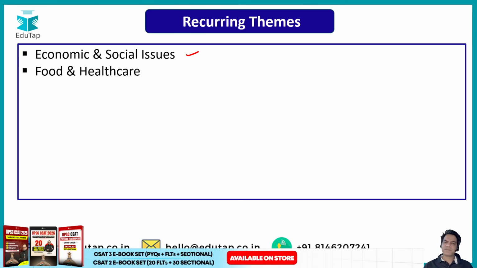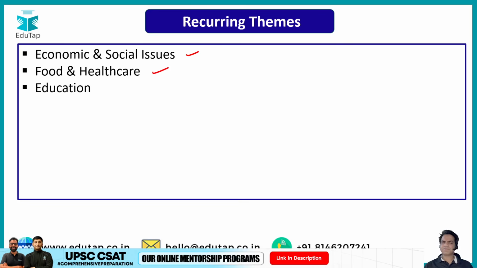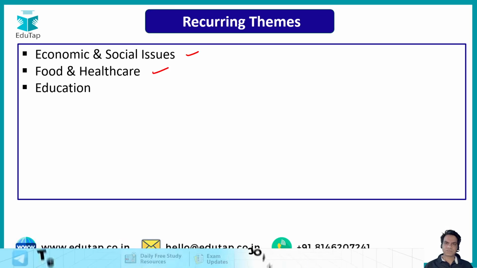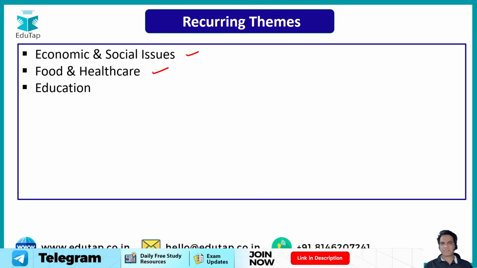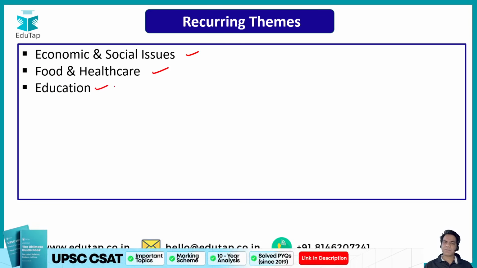These topics are very frequently asked in your passages, so do read up about food and healthcare as well. Next is education, which has always been there: higher education, lower education, university education, quality education, theoretical versus practical education, changing the classroom setup. These passages are always in the exam, so read up about the new education policy and the education sector.